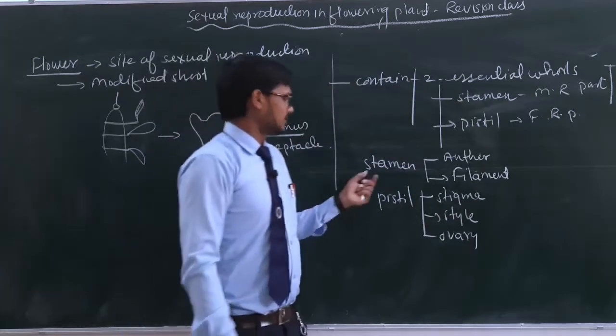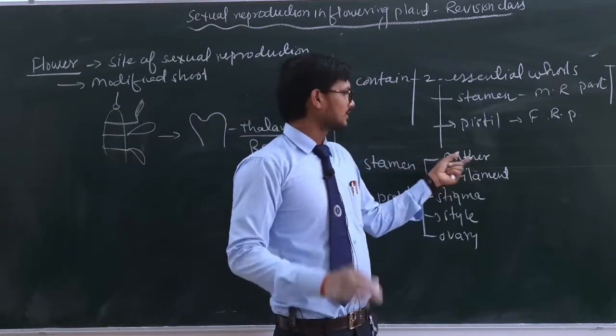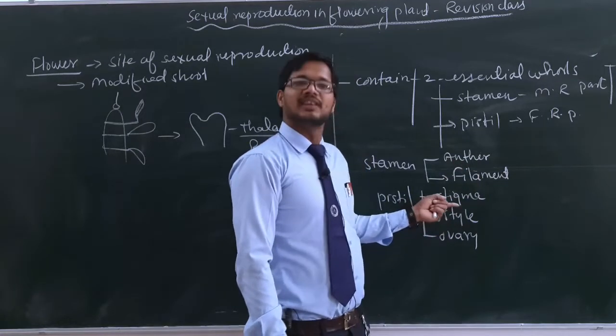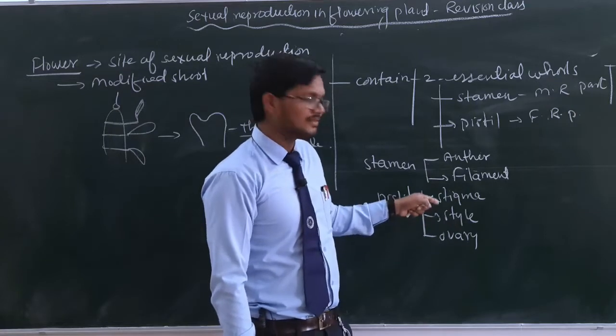What is the function of this? Stamen contains the anther, and in the anther we will discuss how pollen grains are formed. And here is the stigma, which is the site of landing of the pollen grains. After the process of pollination, pollen grains land here.